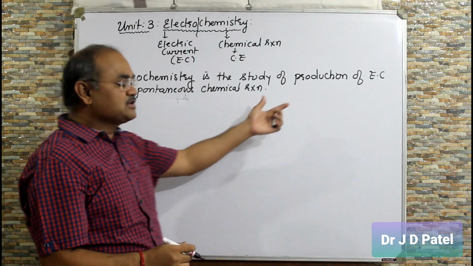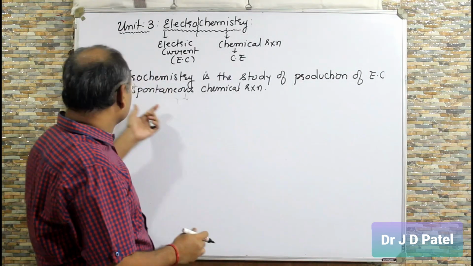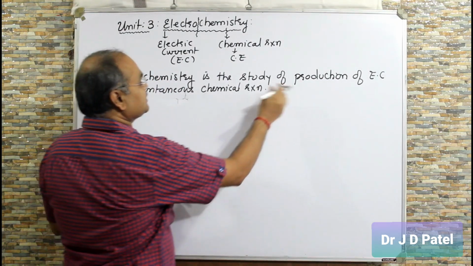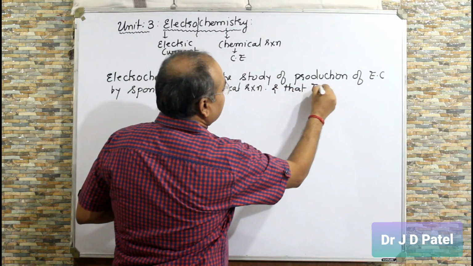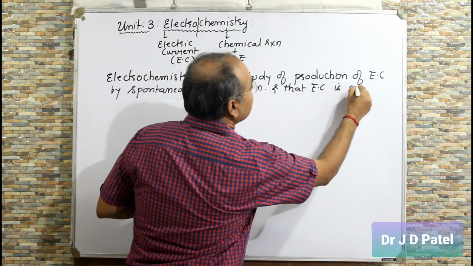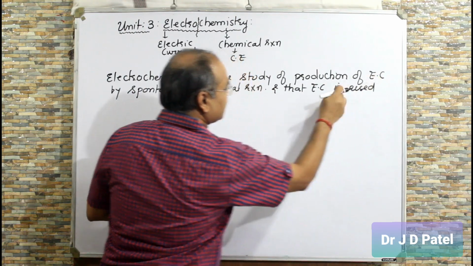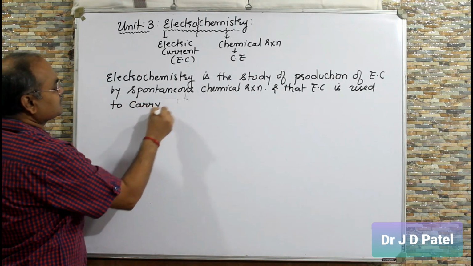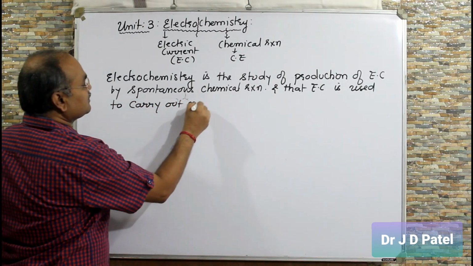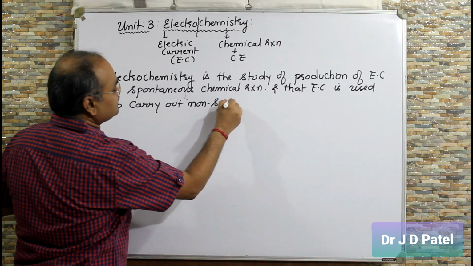Electric current is going to be produced by spontaneous chemical reaction, and that electric current is used to carry out non-spontaneous reaction.